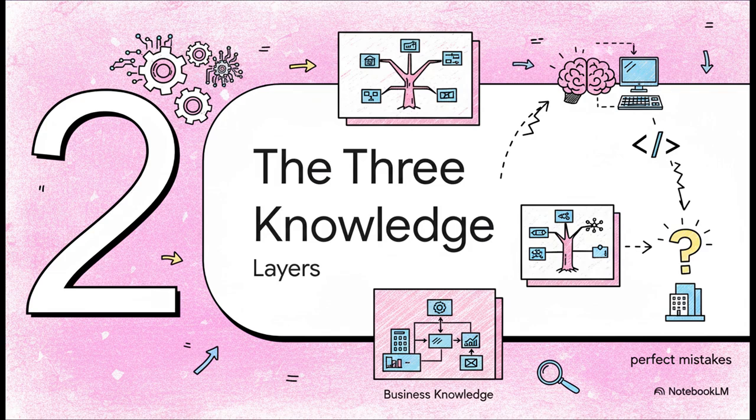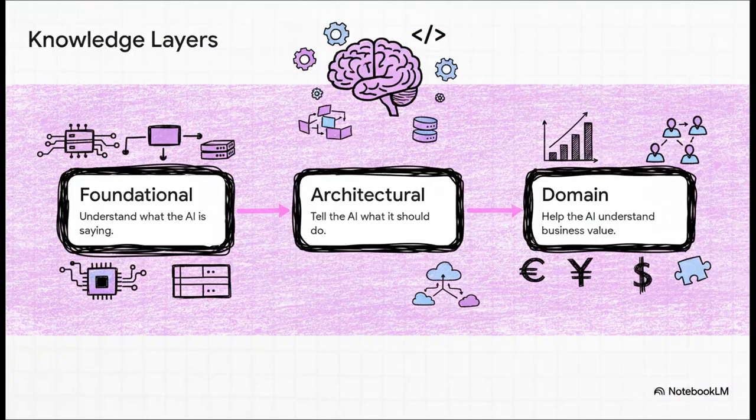So what is going on here? Why does this keep happening? Let's move on to Section 2 and break down the secret weapon you already have, the 3 layers of your knowledge. See, the knowledge you bring to the table isn't just one big blob of information. It's actually split into 3 distinct and super important layers. Your foundational concepts, your grasp of the system architecture, and of course, your domain experience.